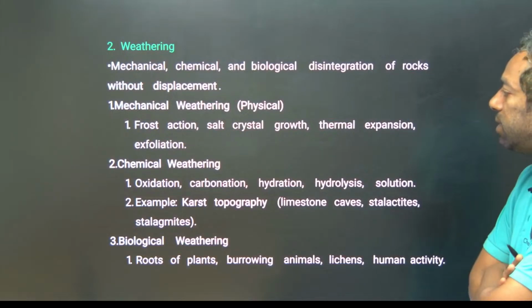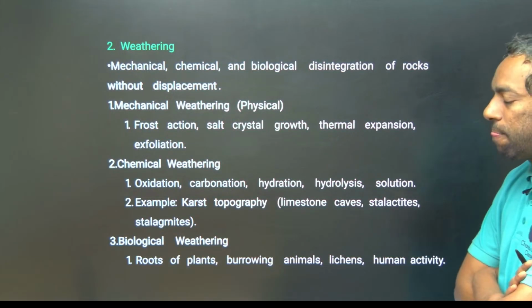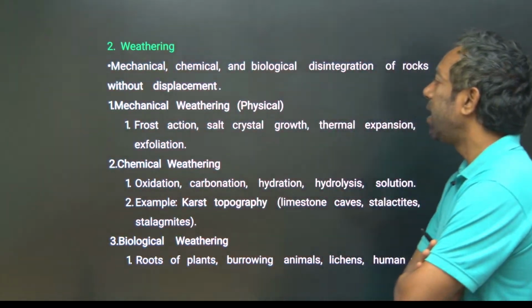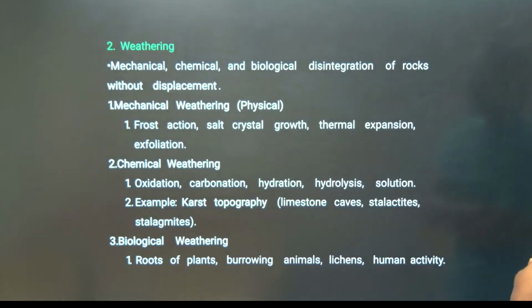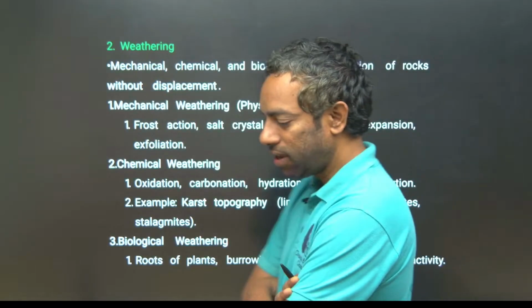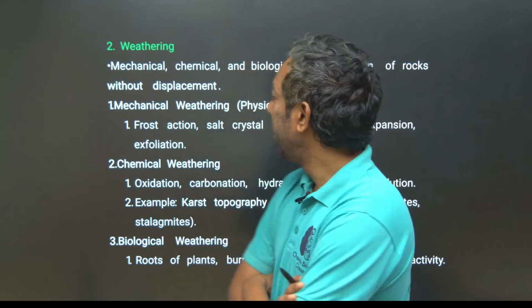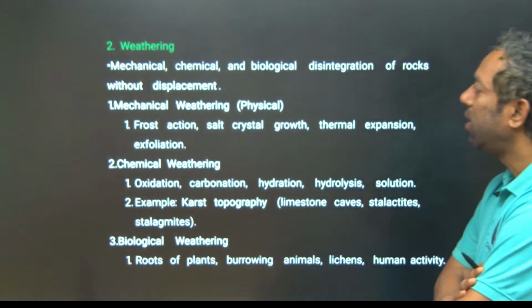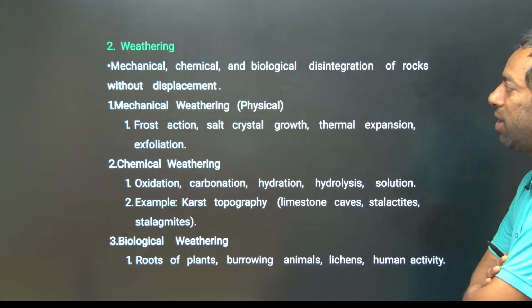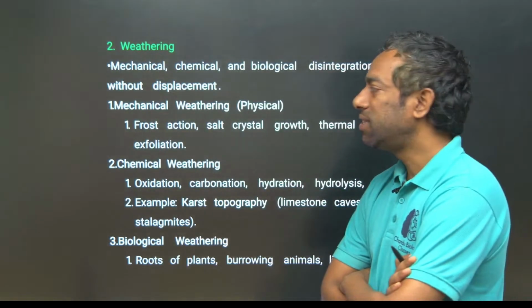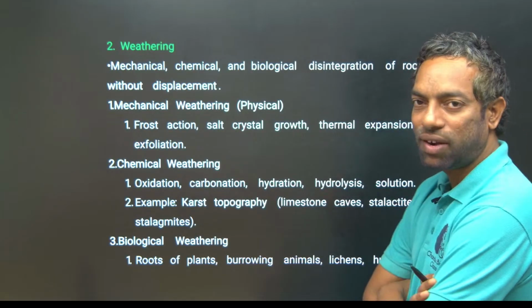Next is weathering. What is weathering? It is the mechanical, chemical and biological disintegration of rocks without displacement. If there is a huge rock, it can be changed by mechanical, chemical or biological action without displacement. That is weathering. Weathering means the earth surface is created.